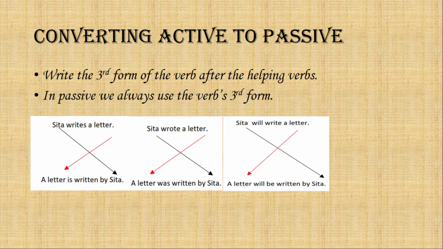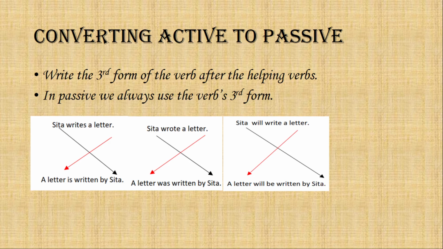Then the next step, we write the third form of the verb. Here in the simple present tense, what is the verb? Writes. What is the third form of writes? Written. So we write written in the passive voice. Wrote is the second form of the verb. Third form will be written. Similarly, simple future tense also, write will change into written.